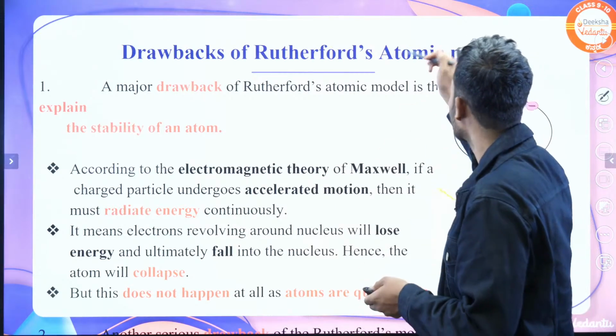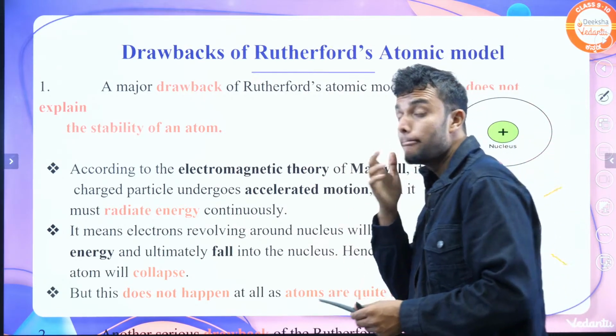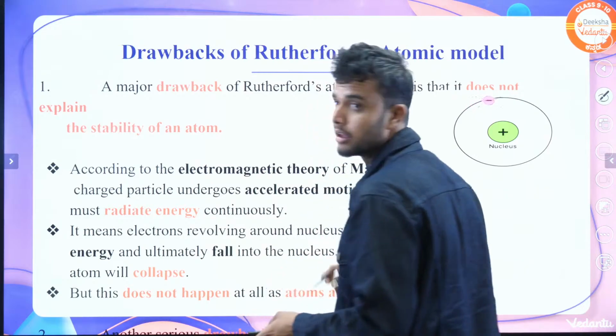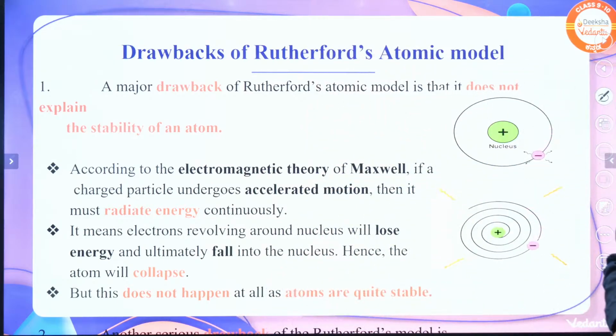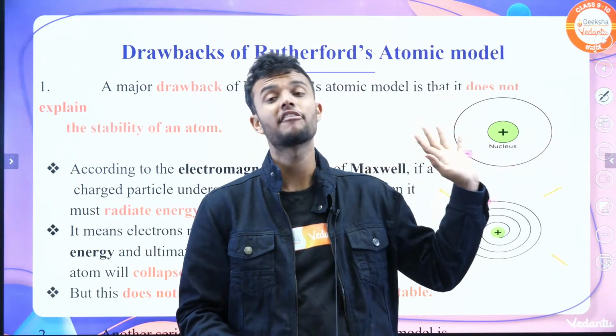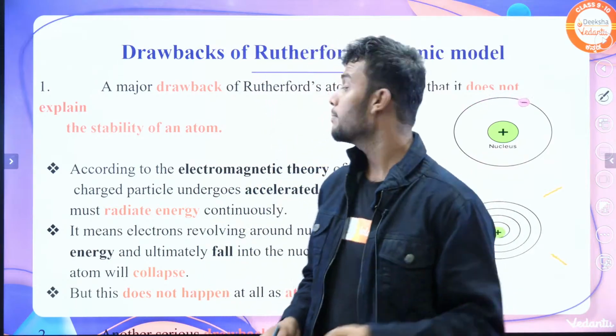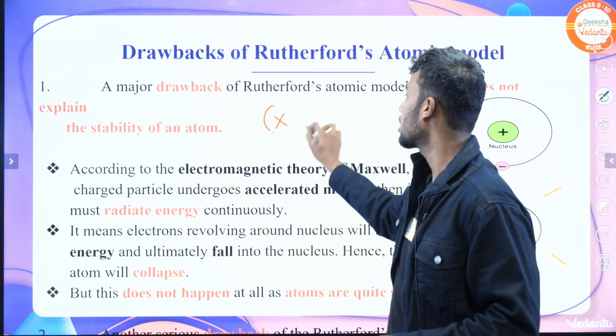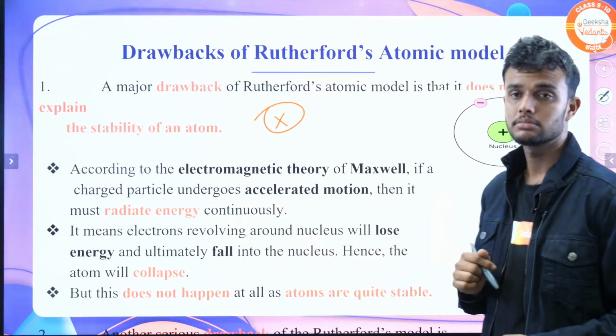Let's move on to the drawbacks of the Rutherford atomic model. A major drawback is that Rutherford could not explain the stability of an atom. He cannot explain the stability of an atom.